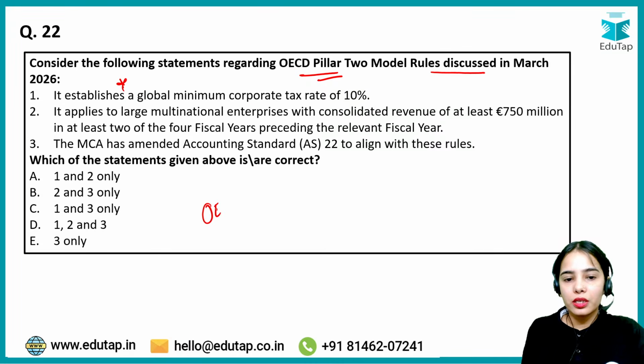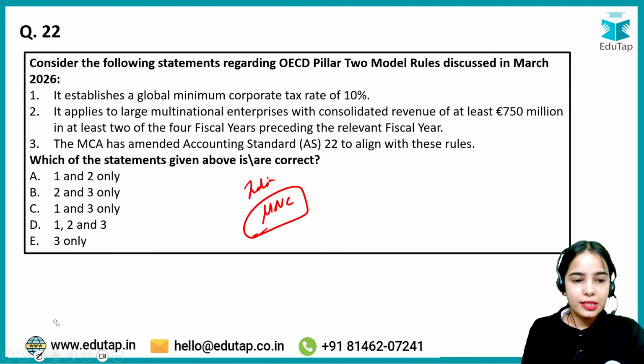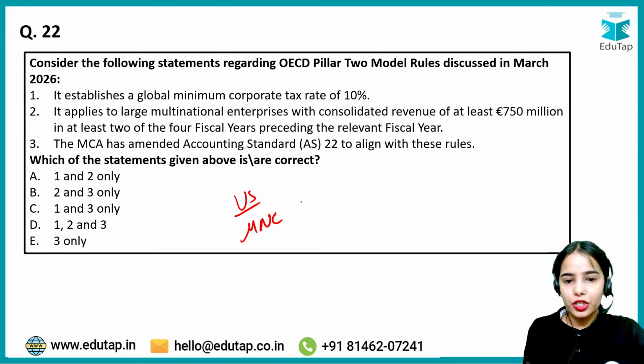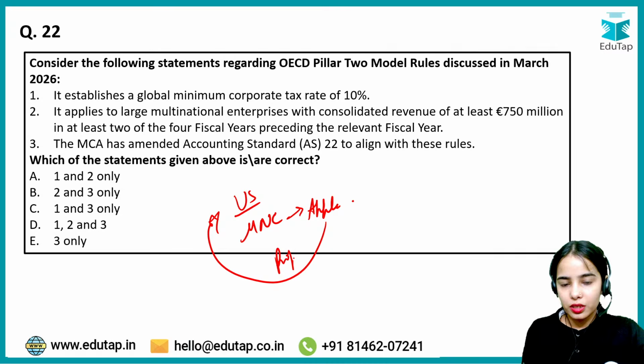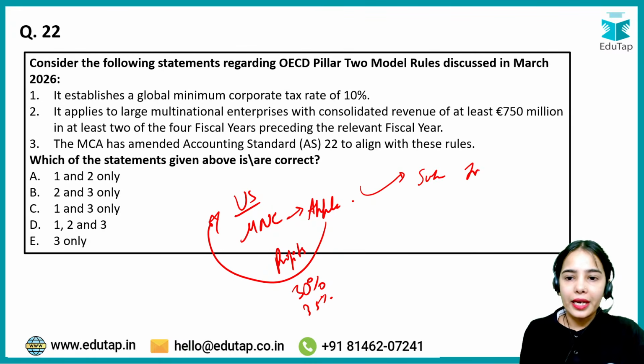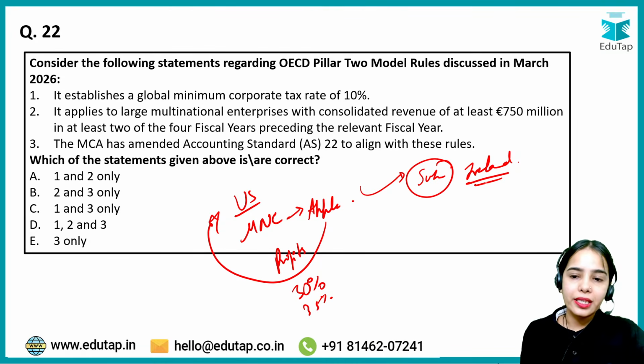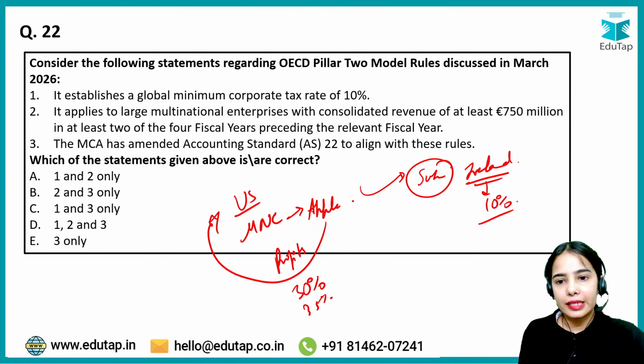See, OECD, basically, when it comes to base erosion, let's say a US-based multinational corporation, that is Apple, if it is paying tax in the US on its profits, it has to pay tax of 30% or 35%. But if Apple opens its subsidiaries in Ireland, then Apple will only have to pay the Irish tax rate, which is only 10%. So where will you want to pay the tax?